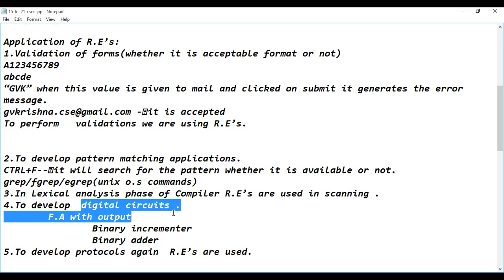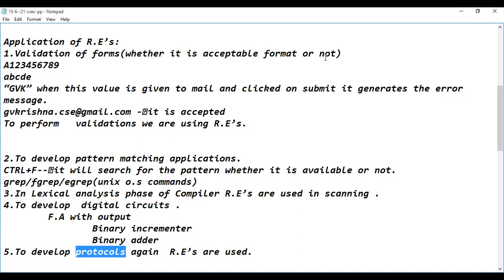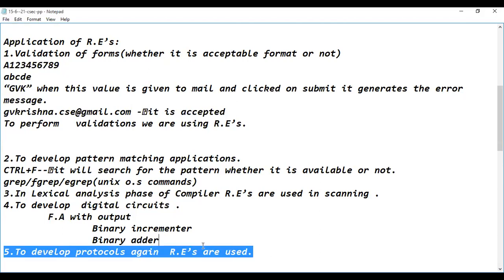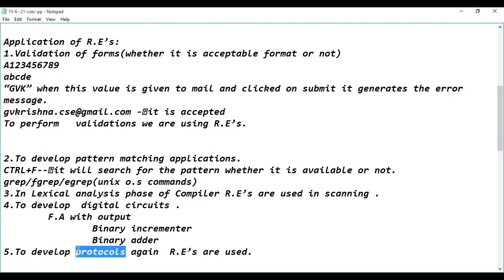digital circuits. For developing digital circuits, again we are using regular expressions. To develop protocols. What is a protocol? Protocol is nothing but a set of rules and regulations. Again, to develop a set of rules and regulations, we are using regular expressions. The internal concept used for implementing the protocol is regular expressions.